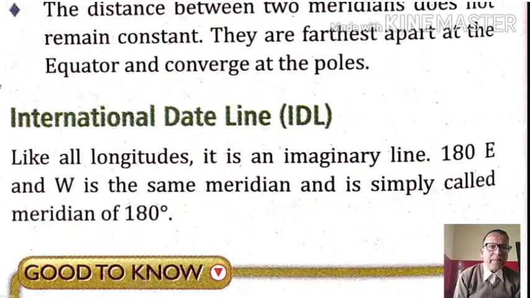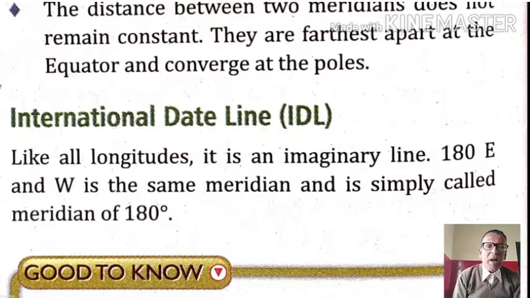So we should know that in the eastern hemisphere, when we talk about say 70 degree east, there is a longitudinal line of 70 degree east. In the same way, when we talk of 70 degree west, then it is another longitudinal line of 70 degree west. So east and west are the two marking positions there.